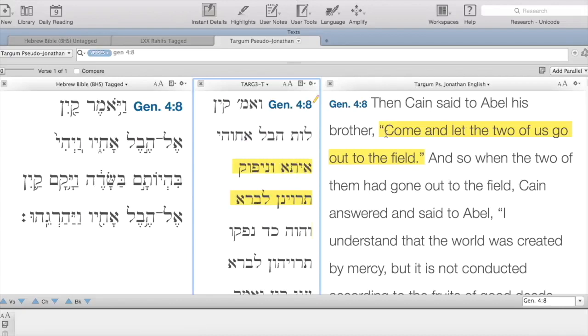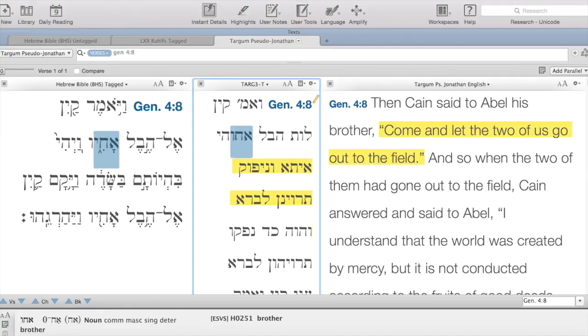And you can see it here in the English, "come, let the two of us go out to the field." Now this is really interesting because the Targum Pseudo-Jonathan was a Jewish translation of the Bible, and it comes from rabbinic circles. Really, the Jewish texts of the Hebrew Bible don't have those two words. However, the non-Jewish texts, or texts adopted by non-Jews, do have those words. So this is really interesting that Targum Pseudo-Jonathan has this, and it raises questions.